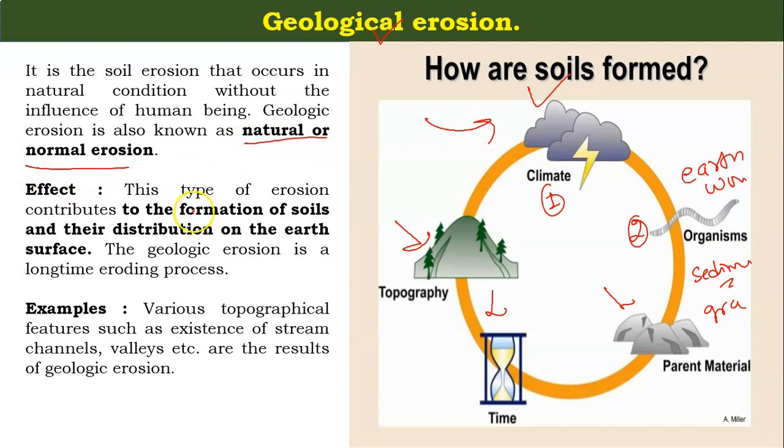Now what are the effects of this geological erosion? These types of erosion contribute to the formation of soil and its distribution on the earth's surface. So we can say that soil formation and its distribution on the surface are due to geological erosion. The most important point is that geological erosion is a long-time eroding process. The time factor is most important in geological erosion.